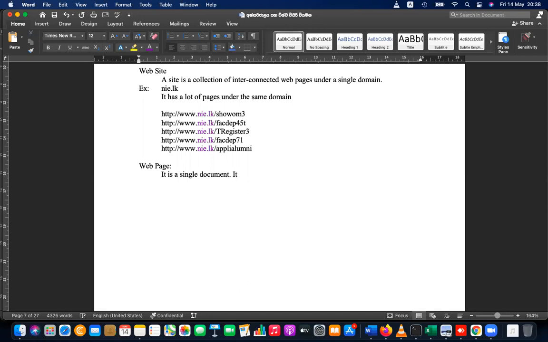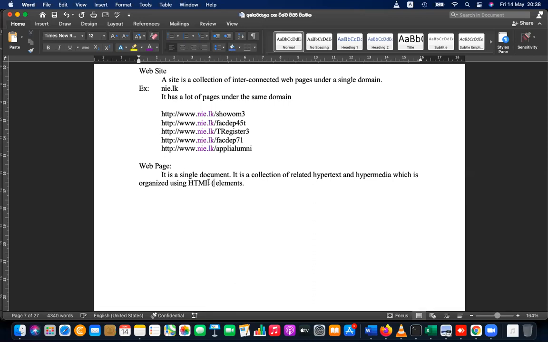It is a collection of related hypertext elements, hypertext and hypermedia, which is organized using HTML elements.